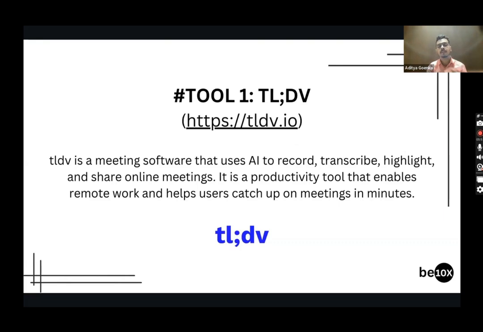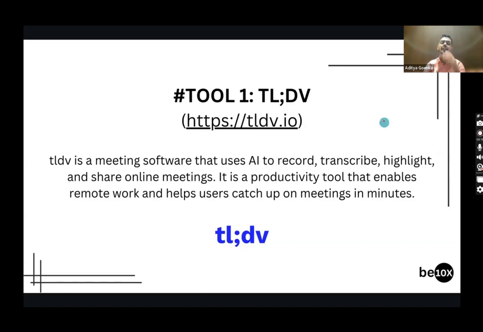For people who know about it, we'll be learning how you can use AI along with TLDV. For people who do not, I see the maximum of you do not know about TLDV. That is completely fine, guys. We'll be teaching you TLDV from scratch. And apart from that, we'll be showing you how you can integrate AI with TLDV's output as well. It is a meeting software that uses AI to record, transcribe, highlight, and share online meetings. It is a productivity tool that enables remote work and helps users catch up on meetings in minutes.